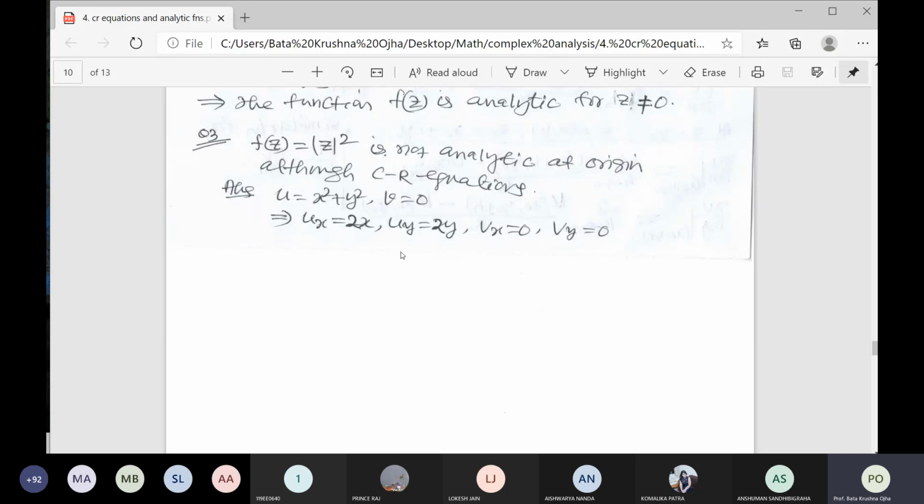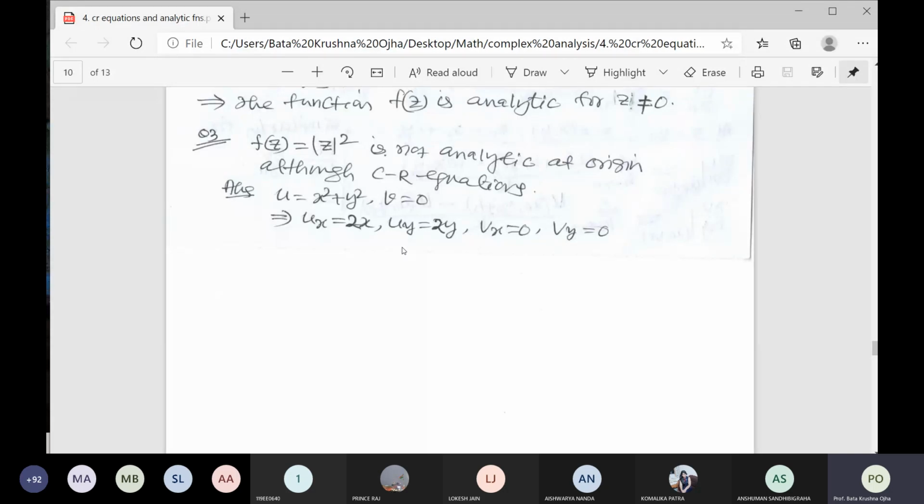The best example is a function that is differentiable but not analytic. Your CR equation is u_x equal to 2x, u_y equal to 2y, v_x equal to 0, v_y equal to 0. At the origin, u_x and u_y are both 0 because x is equal to 0 and y is equal to 0.